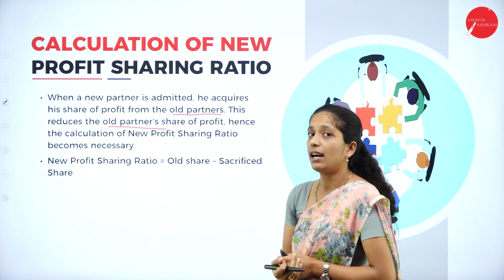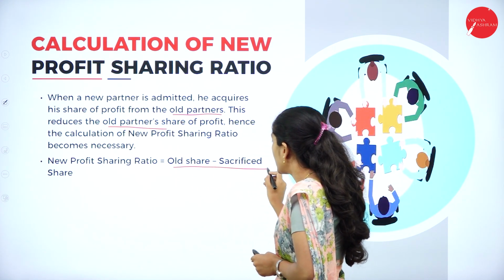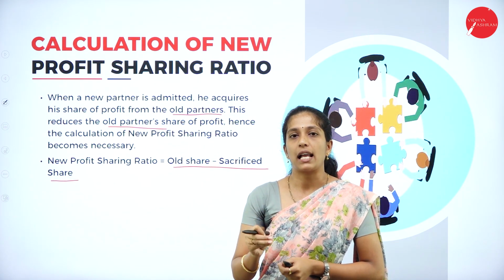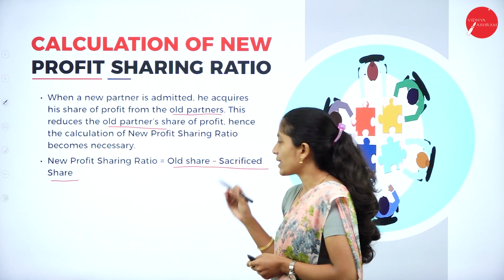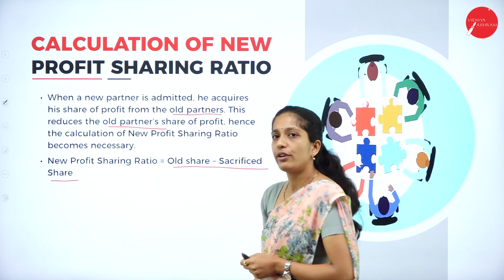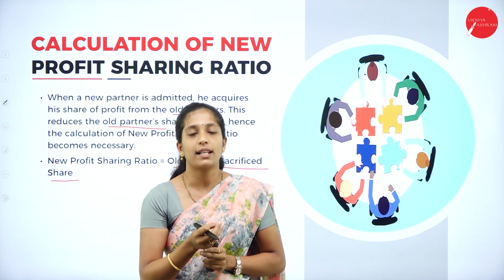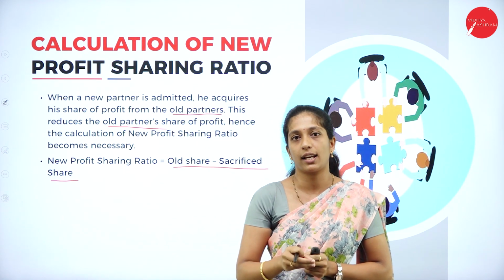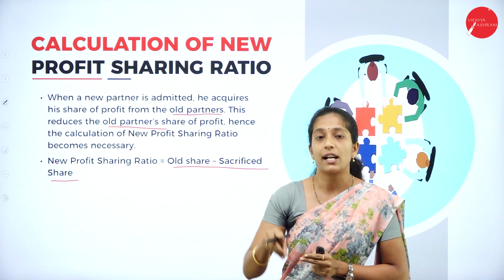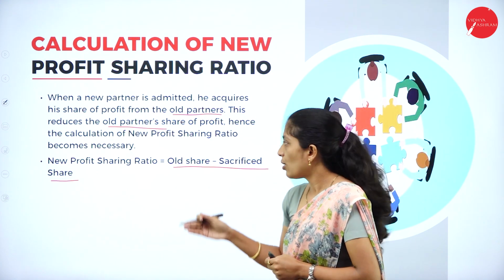This is the formula to calculate the new profit sharing ratio: old share minus sacrificed share. What is old share? The ratio on which the old partners were sharing their profit and loss. That ratio is known as the old ratio, that is, before the admission, how the partners were sharing their profit and loss.